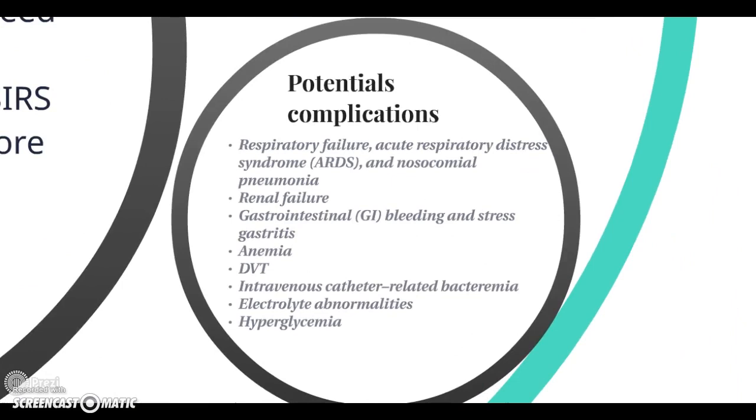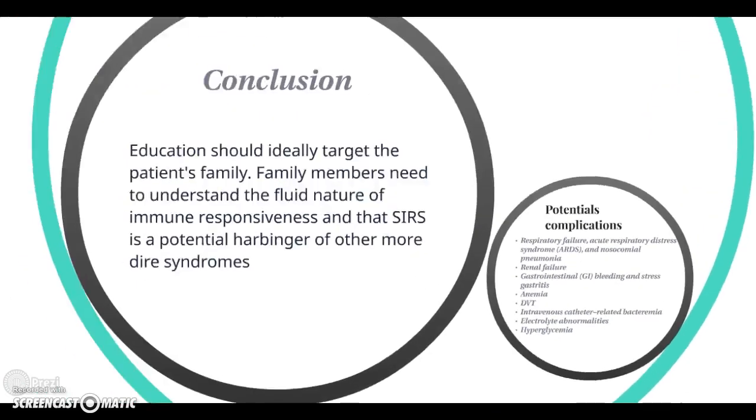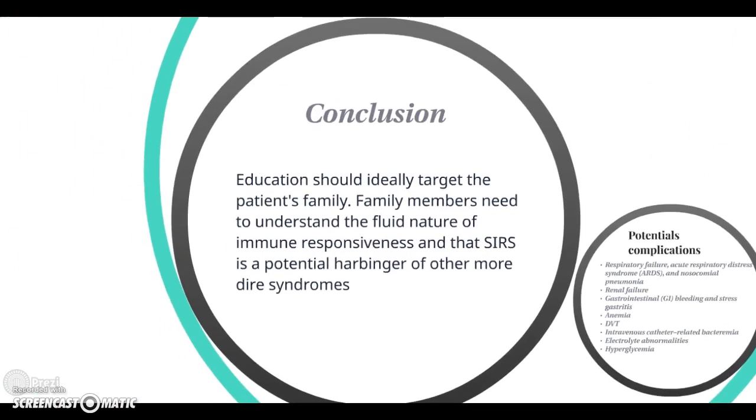Potential complications: respiratory failure, acute respiratory distress syndrome, and nosocomial pneumonia, renal failure, gastrointestinal bleeding and stress gastritis, anemia, DVT, intravenous catheter-related bacteremia, electrolyte abnormalities, hyperglycemia. Conclusion: education should ideally target the patient's family. Family members need to understand the fluid nature of immune responsiveness and that SIRS is a potential harbinger of other more dire syndromes.